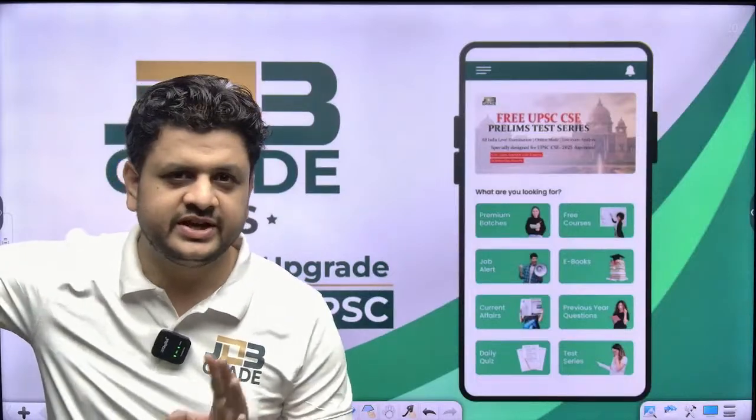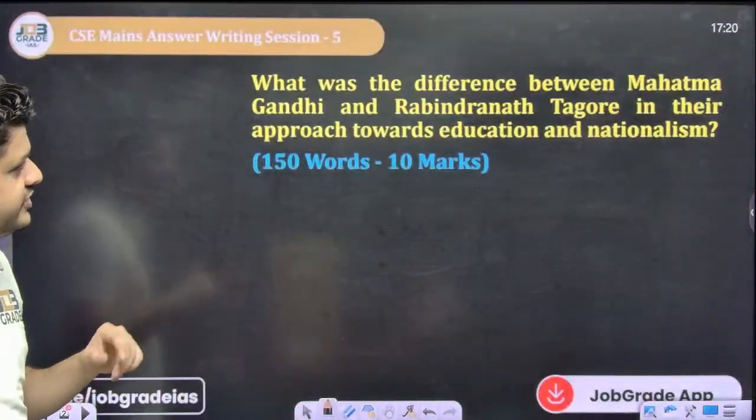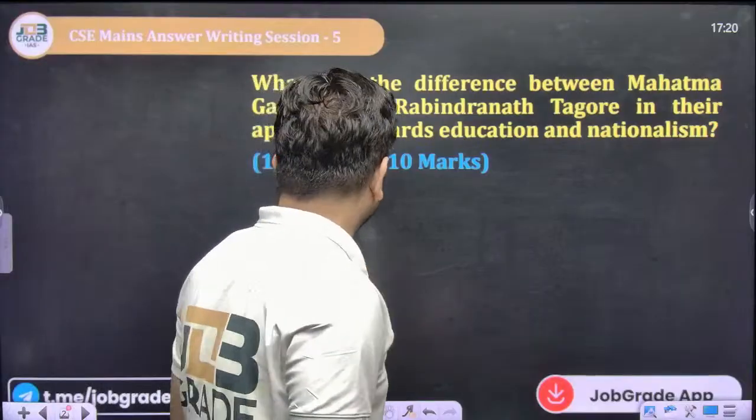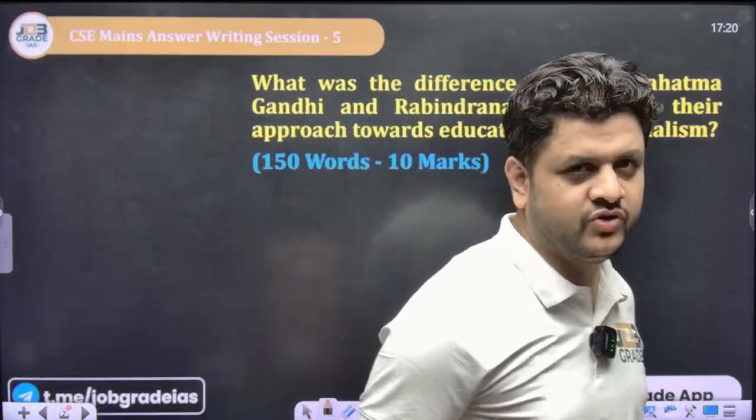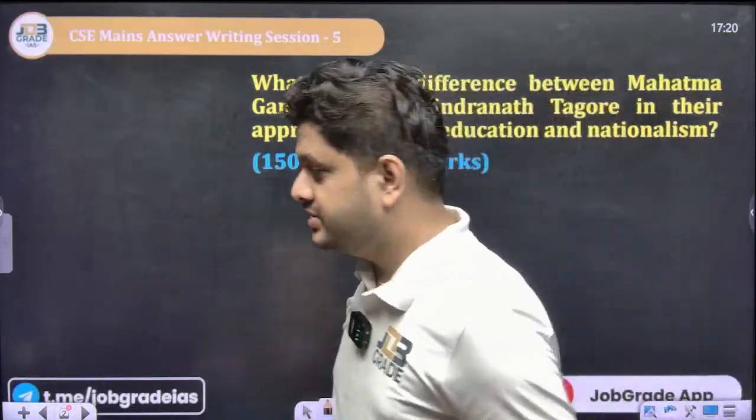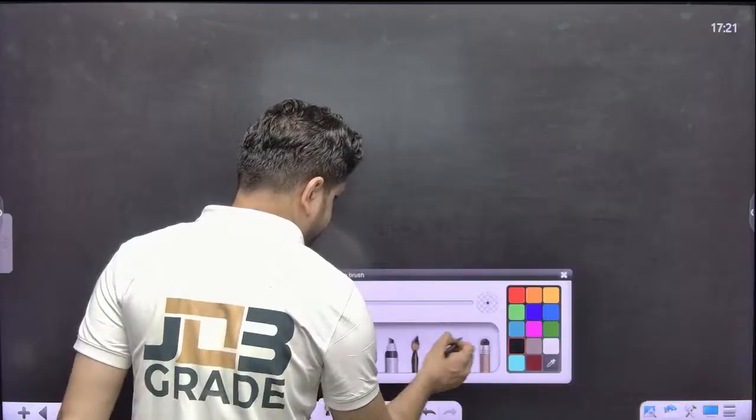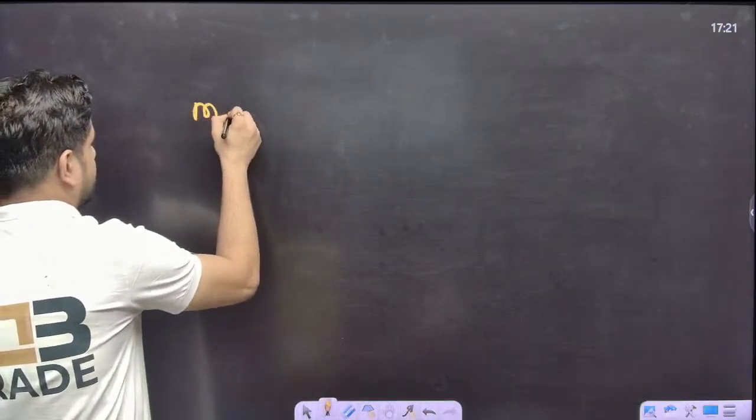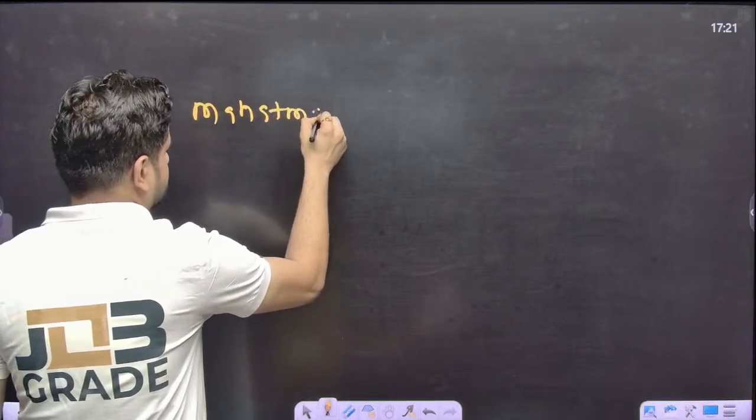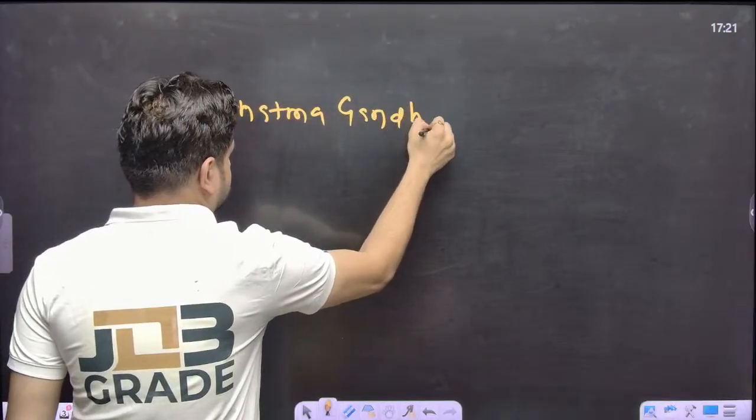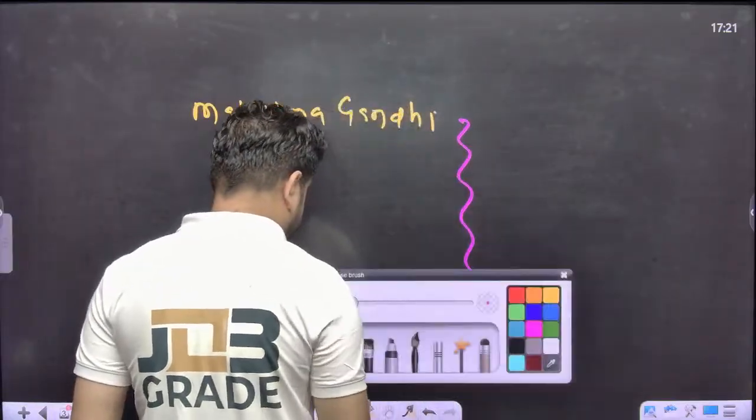So now, without wasting any time, let us discuss the question. The question for today is: what is the difference between Mahatma Gandhi and Rabindranath Tagore in their approach towards education and nationalism? There are multiple themes involved, but there are two major themes. Theme number one is Mahatma Gandhi. They want to ask about Mahatma Gandhi. On the other hand, you have Rabindranath Tagore.